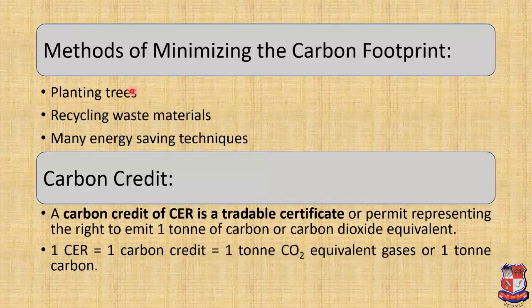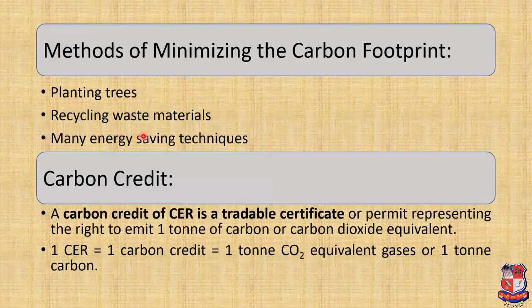Trees absorb carbon dioxide from the atmosphere and hence can be used to offset carbon emissions. Second is recycling waste material. Recycling waste material such as household, industrial and construction waste can be a valuable method of carbon footprint reduction, as the carbon content of the new material which would have otherwise been used can be offset.